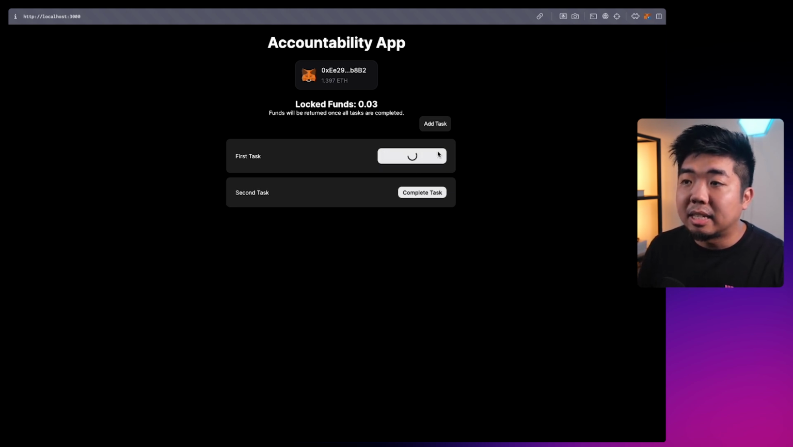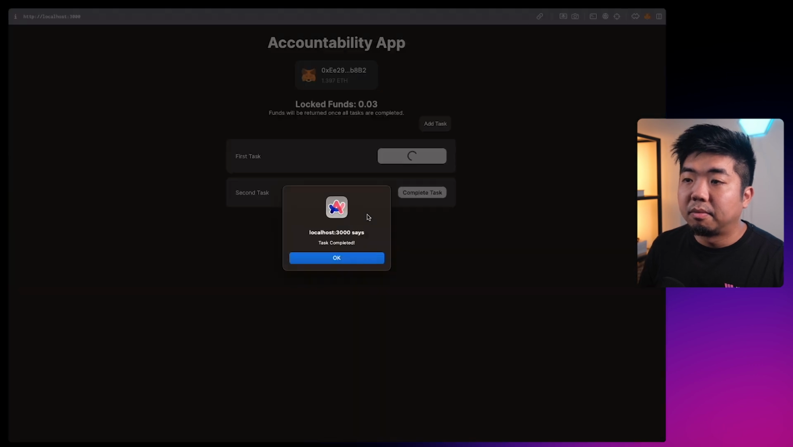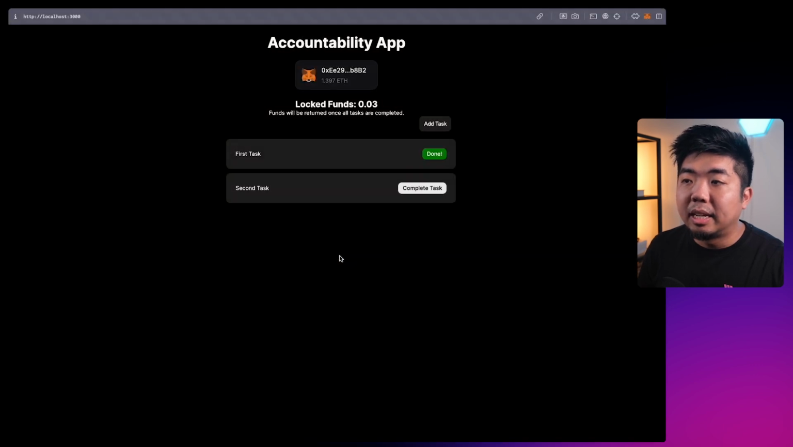And as we start to complete these tasks, so let's say here, we completed the first task, I'll hit complete task. There you go, task was completed. You can see here, now it is done. Now I don't get back my funds, right, until I complete all the tasks that are on my list. So here, let's complete this second task.